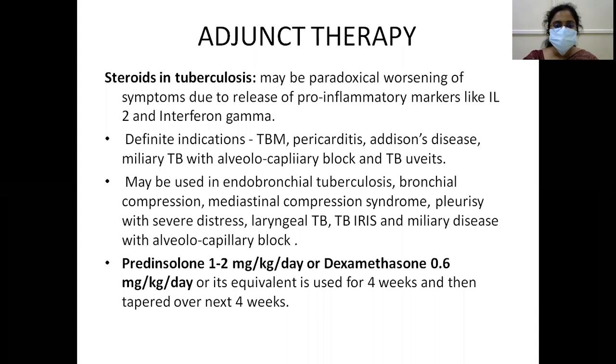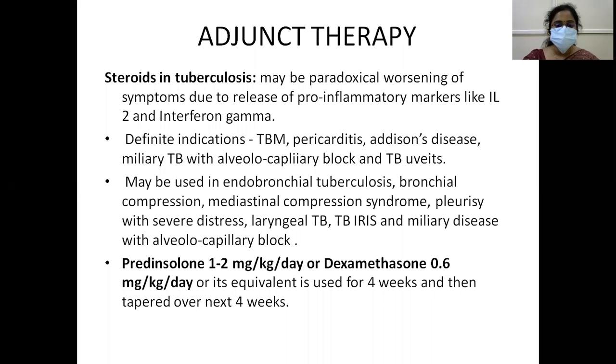So, what are the definite indications for steroids? TB meningitis, pericarditis, Addison's disease, miliary TB with alveocapillary block, and TB uveitis. Okay. It may also be used in endobronchial TB, bronchial compression, mediastinal compression syndromes, pleurisy with severe distress, laryngeal TB, TB IRIS, miliary disease with alveocapillary block.